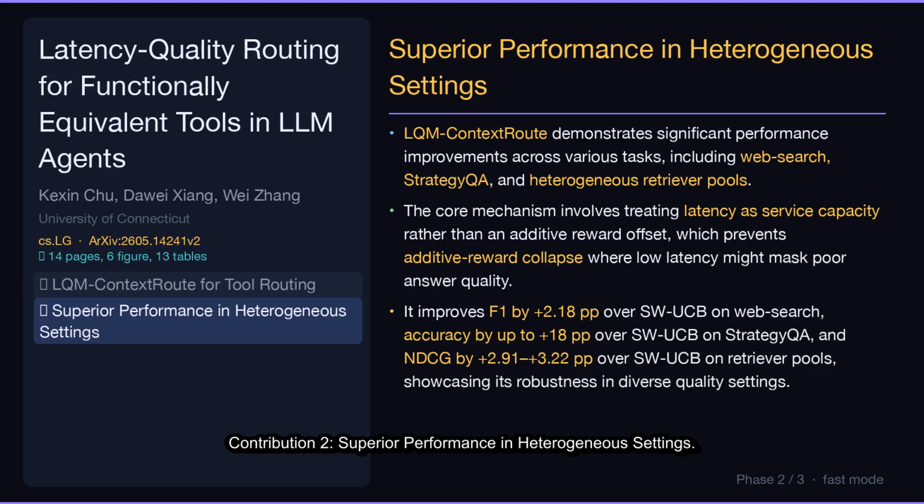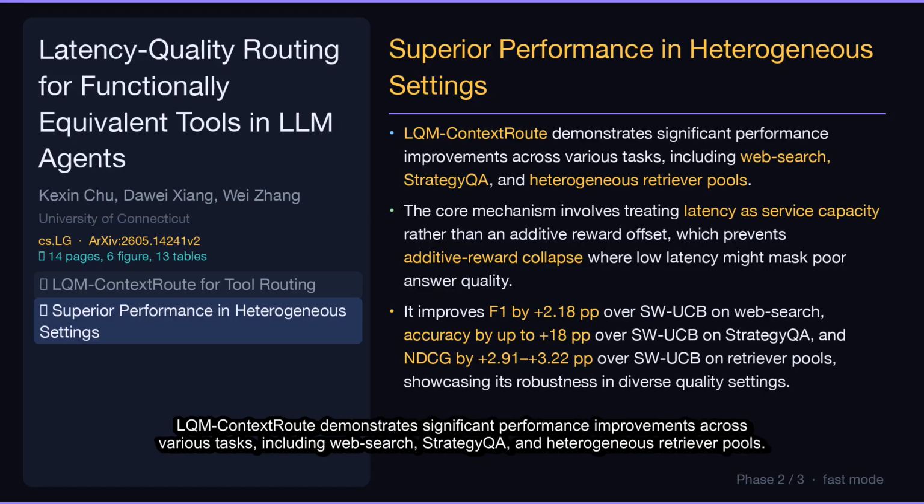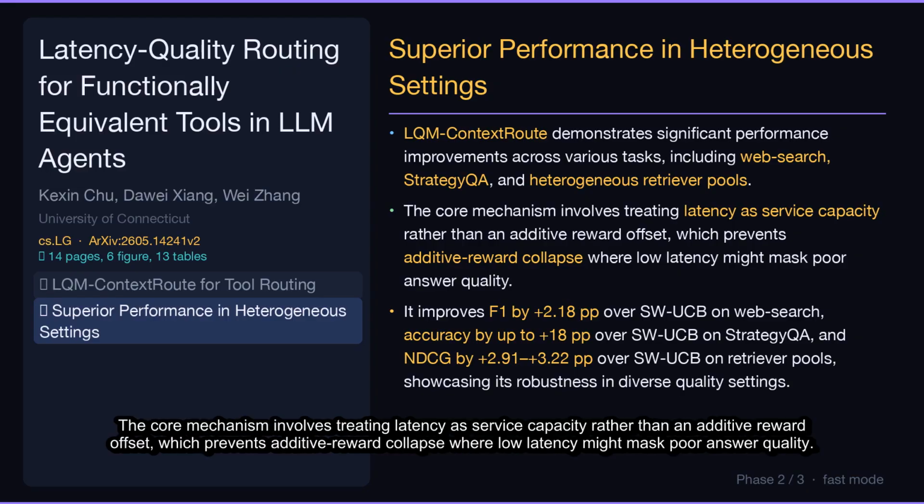Superior performance in heterogeneous settings. LQM Context Route demonstrates significant performance improvements across various tasks, including web search, strategy QA, and heterogeneous retriever pools. The core mechanism involves treating latency as service capacity rather than an additive reward offset, which prevents additive reward collapse where low latency might mask poor answer quality.